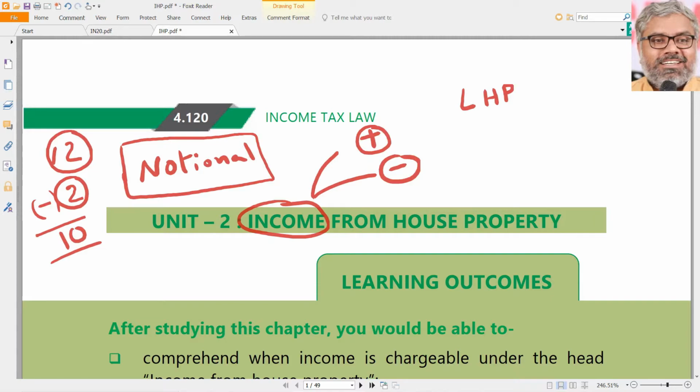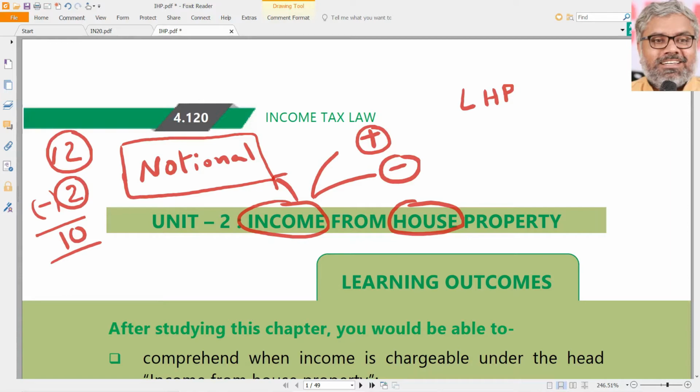Income looks like positive, not necessarily, it could be negative also. Income looks like real, not necessarily, it could be notional also. And another deceiving word in this name itself is house. This is a deceiving word. What is house? Normally if I ask, house is where we stay. That is what we call house, where people stay. In general, house is used in the context of residential purposes.